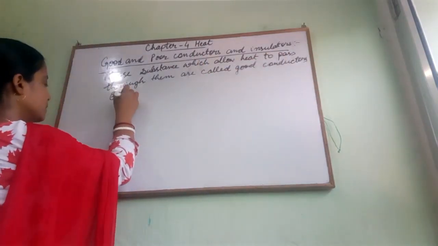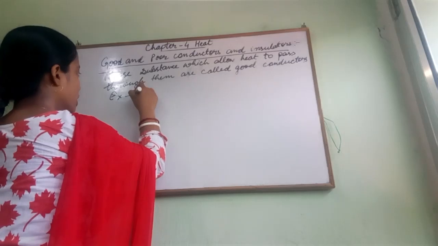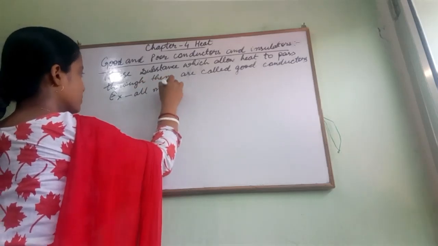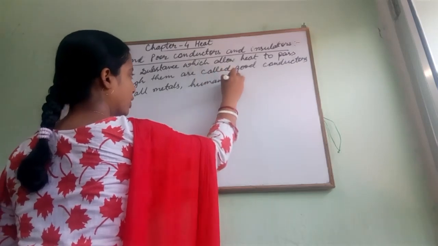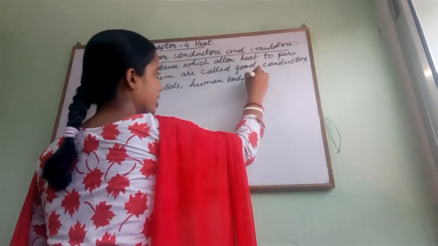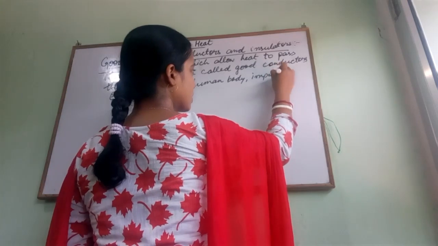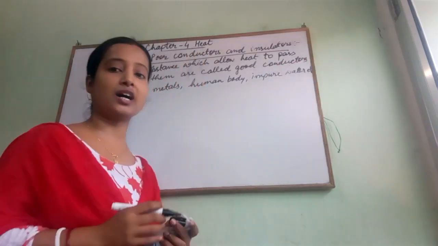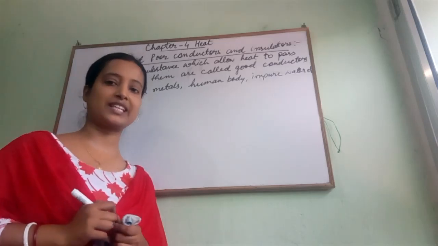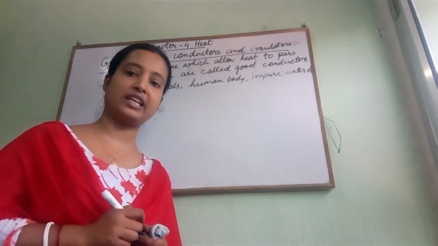Example, all metals, human body, impure water, etc. These all are very good conductors of heat. That means they are allowing heat to pass through them very easily.